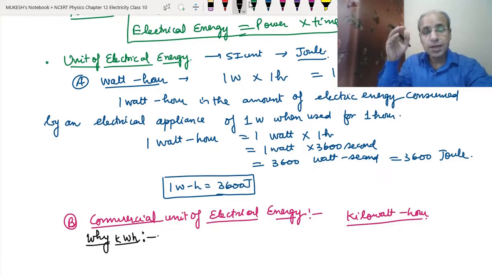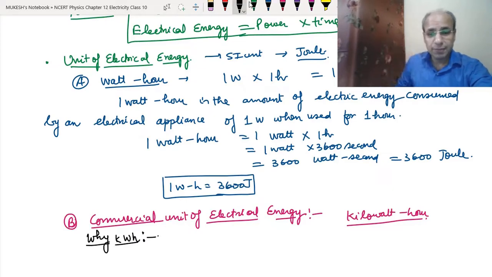As we just discussed, 1 joule means 1 watt into second. If we use a 1 watt appliance for 1 second, it will consume 1 joule of energy, and we don't use an appliance for only 1 second. If we use it for 3600 seconds, that means 1 hour, then it becomes 3600 joule. If we use it for 24 hours, we have to multiply by 24 also. If we use it for a month, we have to multiply by 30 days also. So the values will become very high.